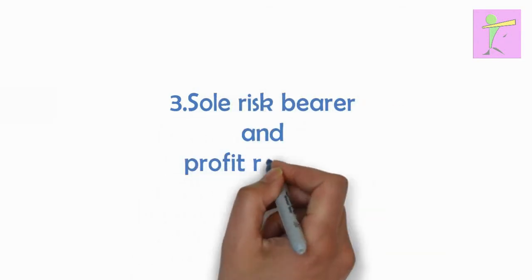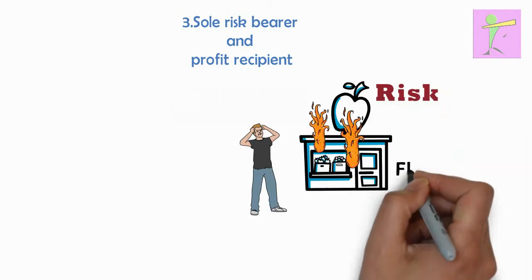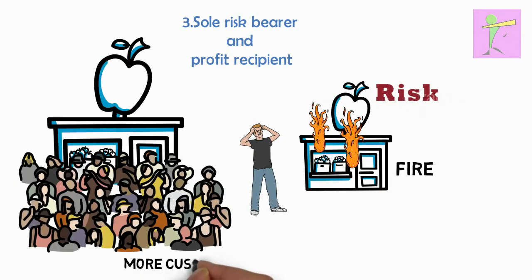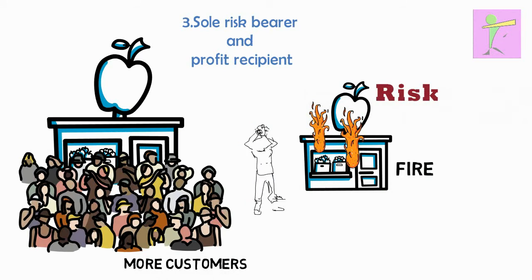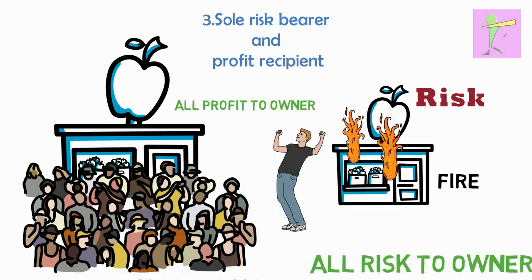3. Sole risk bearer and profit recipient. The risk of failure of business is borne all alone by the sole proprietor. However, if the business is successful, the proprietor enjoys all the benefits. He receives all the business profits which become a direct reward for his risk-bearing.